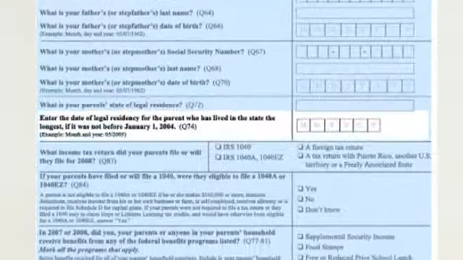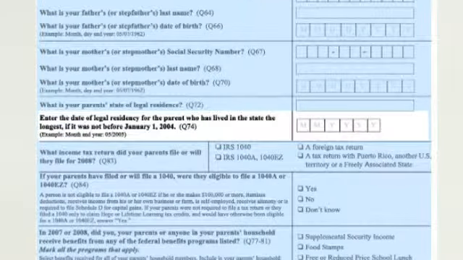Let's skip down to question number 74 about your parents' date of legal residency. What's so important about this date? This is a very important question if you're considering an out-of-state college especially. That state will use this date to determine if you meet its criteria for state financial aid. Each state determines legal residency differently. If you have questions, contact the school's financial aid office for assistance.